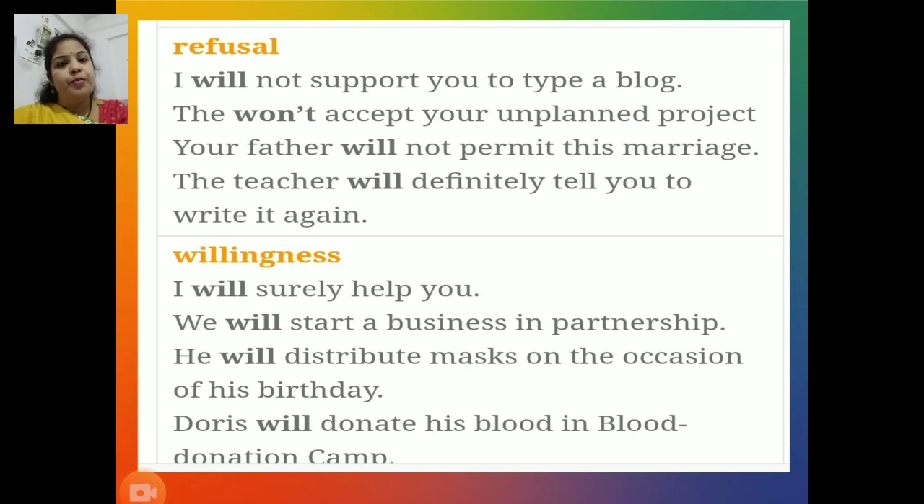They won't accept your unplanned project. Your father will not permit this marriage, and the teacher will definitely tell you to write it again. In all these sentences, will conveys the mode of refusal.